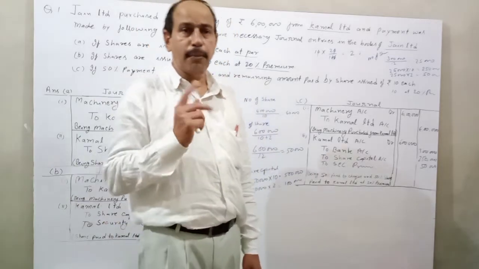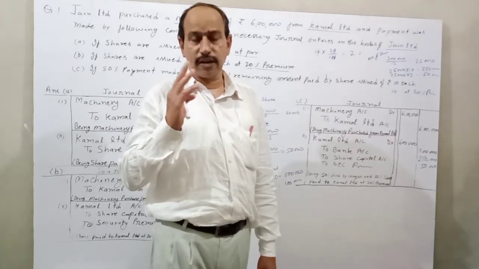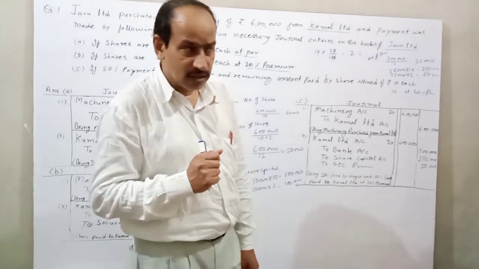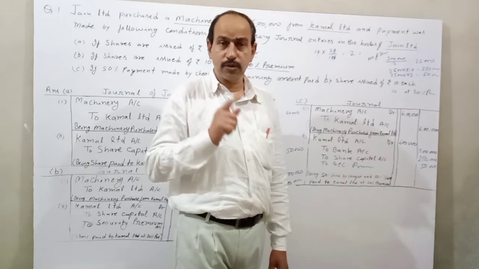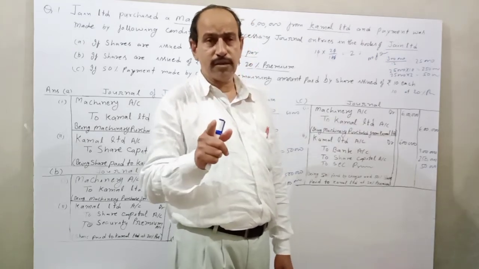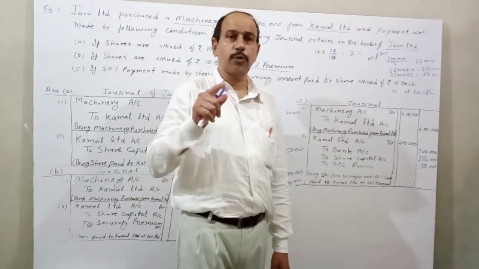If the company pays shares for underwriting commissions, then the entry will be passed: underwriting commission account DR to underwriters. Underwriting commission is an expense of the company, so we debit underwriting commission to the underwriters account.